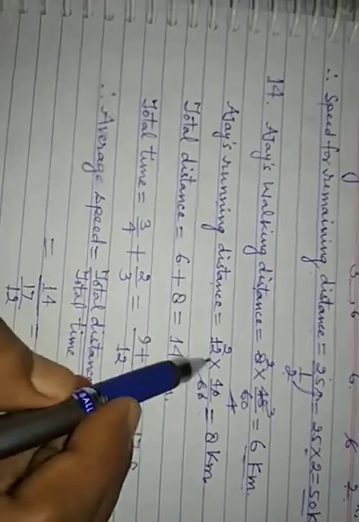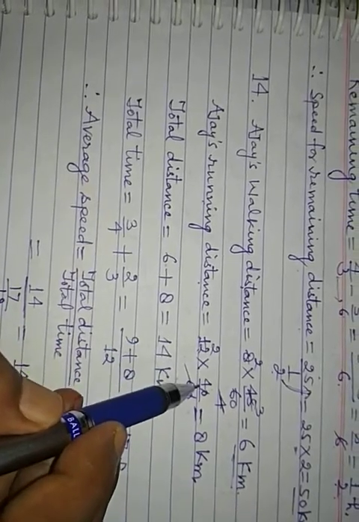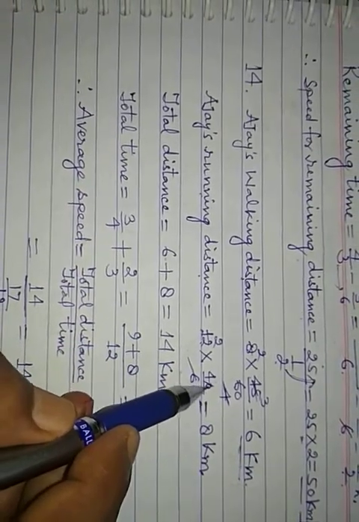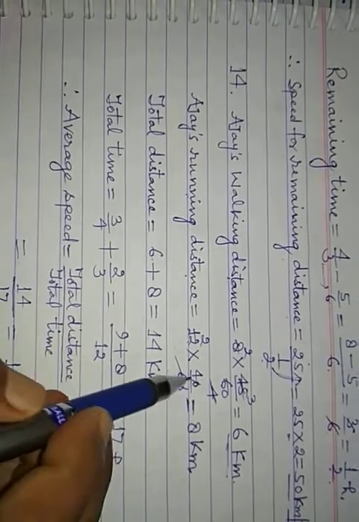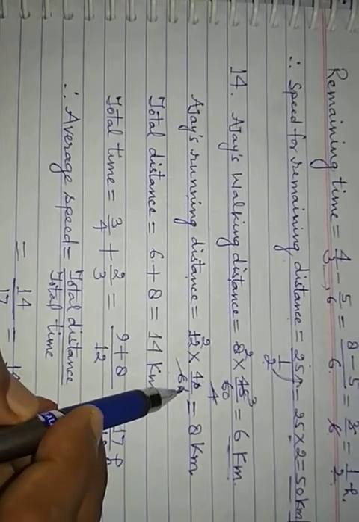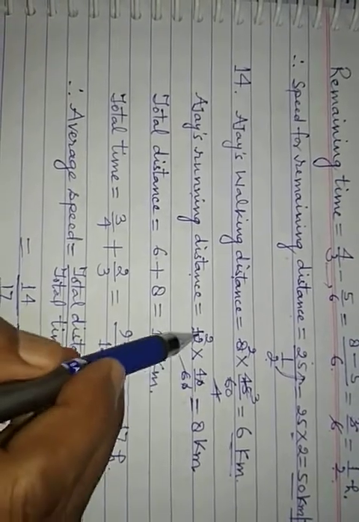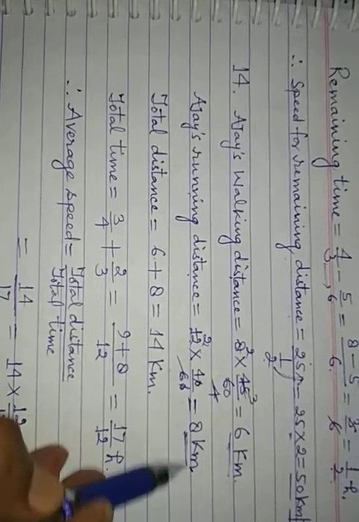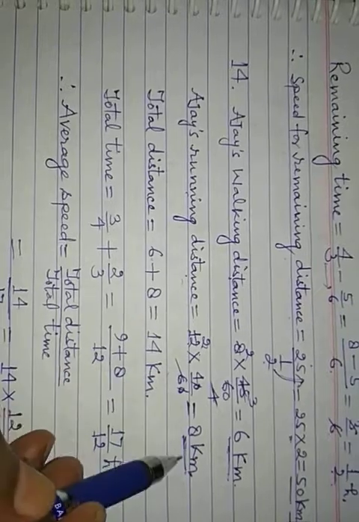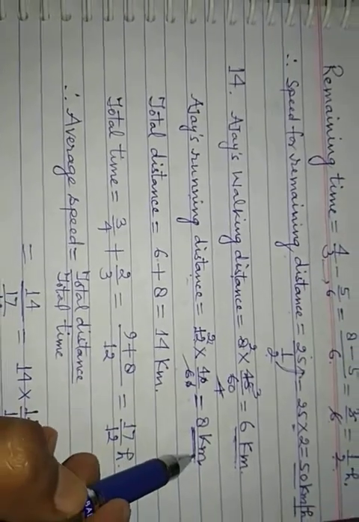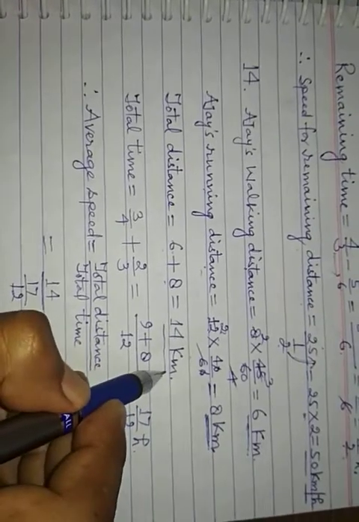Running distance is 12 into time, and time is 40 minutes, so 40 upon 60. So 0 and 0 will cancel, 6 twos are 12, 2 fours are 8. So 8 km. So 6 km walking distance and running distance is 8 km. So total distance will be 6 plus 8, 14 km.